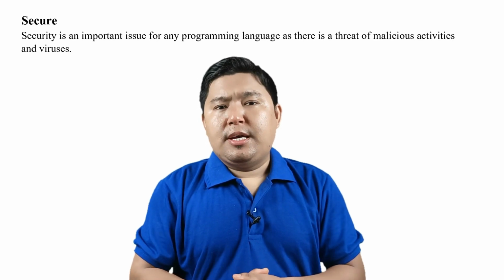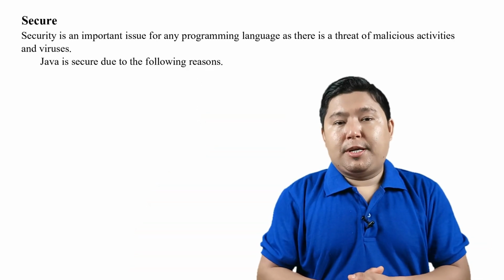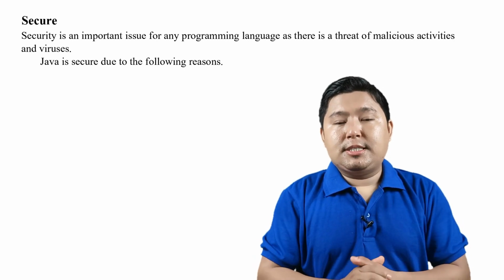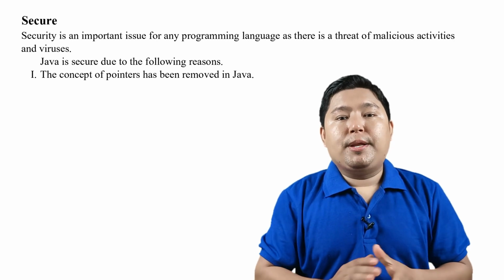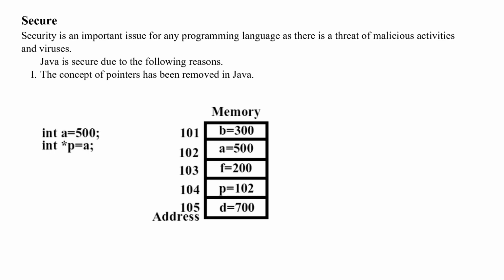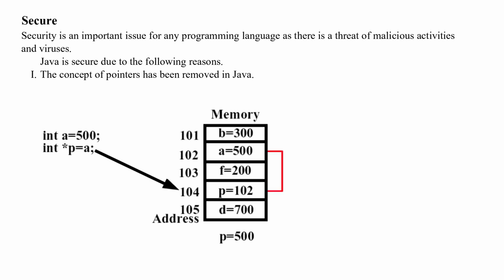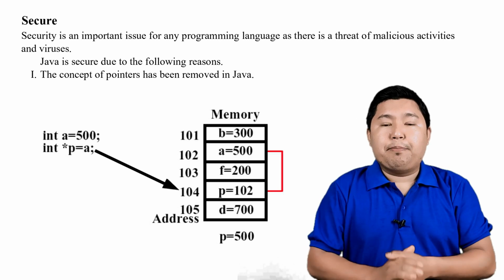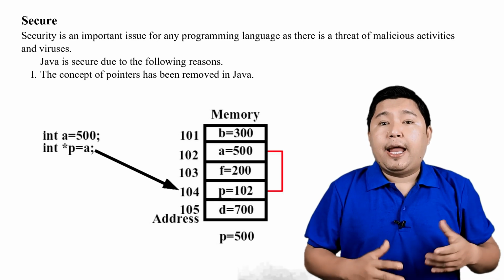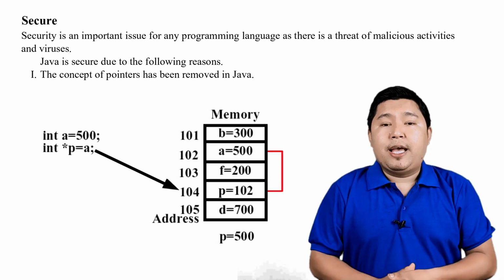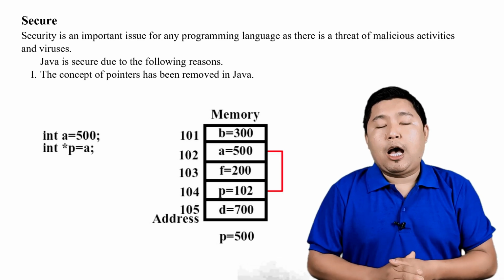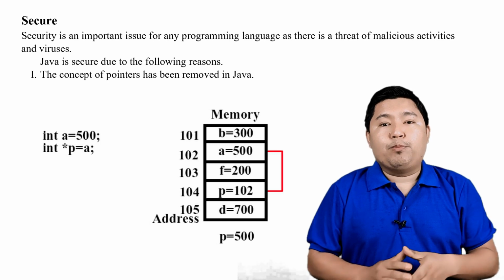Why is it called secure? There are many reasons for it, but here we will tell you some of those points. The first reason is that the concept of pointers is completely removed from Java. Why was it removed? Because pointers can point to the address of any memory. In such a situation, if hackers get the memory address, then they can easily figure out what is going on in the runtime machine, and maybe they steal our data. Hence the concept of pointers was removed in Java so that hackers could not access our memory. That's why Java is more secure.